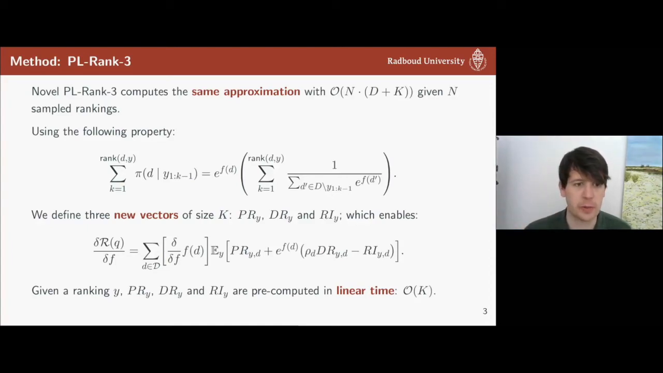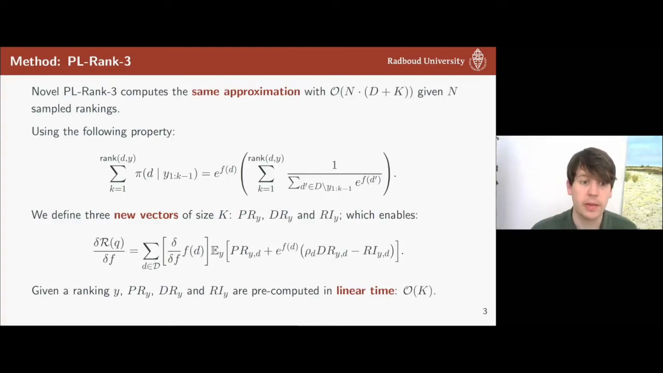it for each document. So we define 3 new vectors of size K, PR, DR, and RI, which enables this new formulation that you see on screen here, where we formulate the same gradient, but we're avoiding any summation over K. A nice thing about these vectors is that given a ranking, we can compute them in linear time. The complexity is just K. So we just need a single iteration over the ranking, and we can have these values.